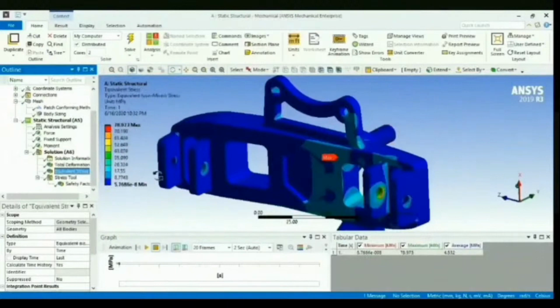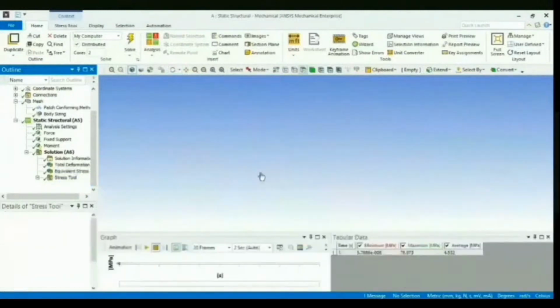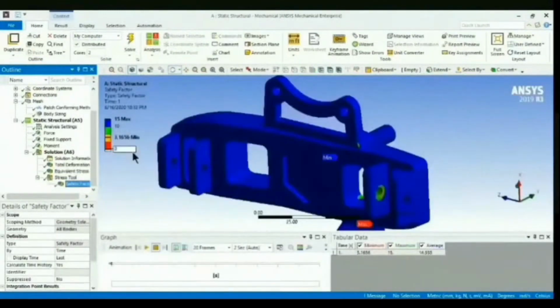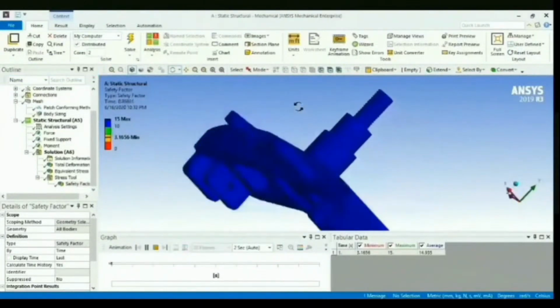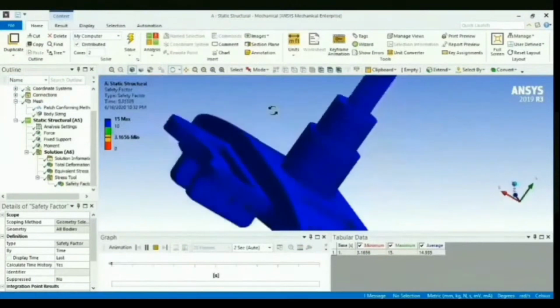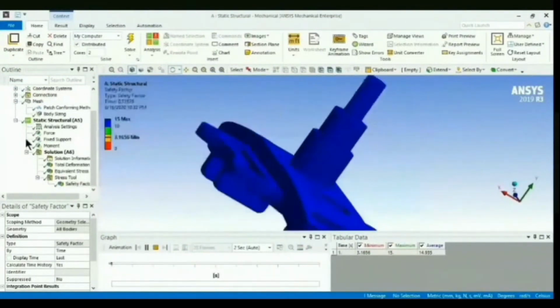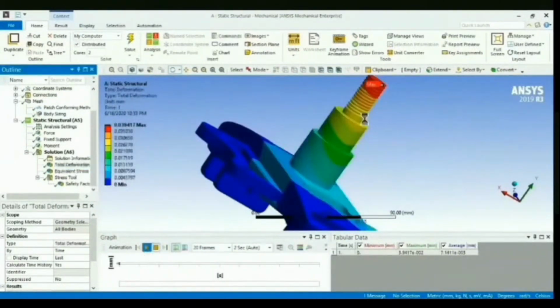Similarly, you can also see the result regarding the stresses. In the stress tool, we calculate the factor of safety. Minimum is 3.16. You can also see the animation. Wait a second, it's just taking some time. Similarly, for the deformation, you can see the red part indicates the most deformed part, whereas the yellow part is the safe part.